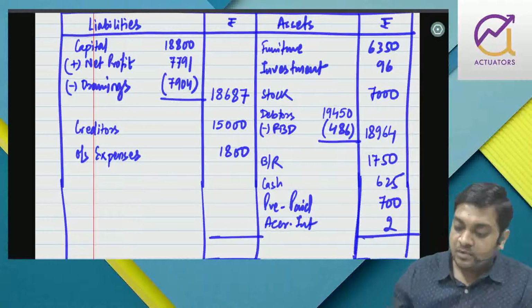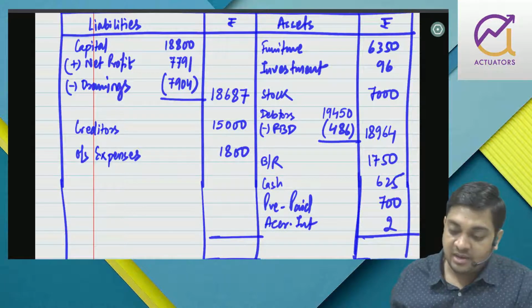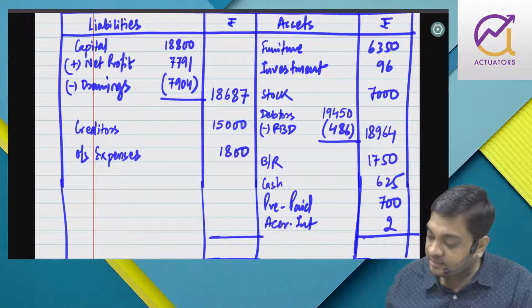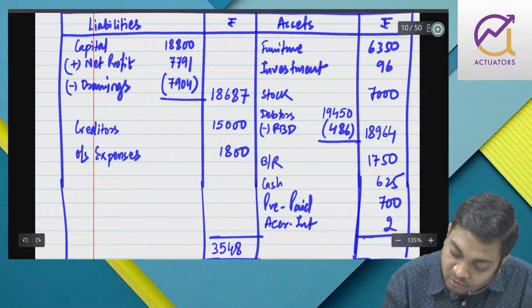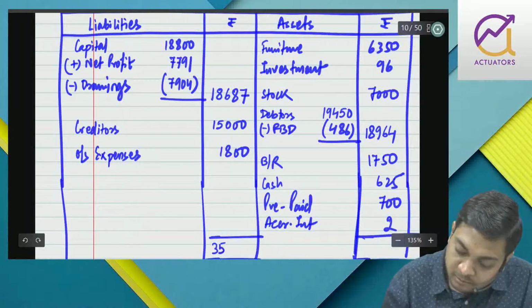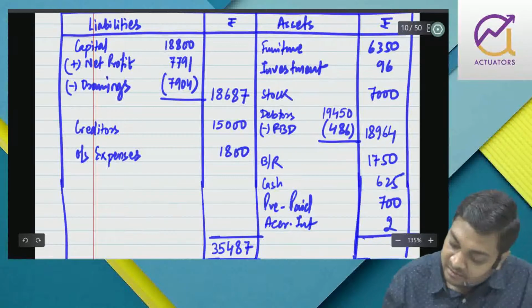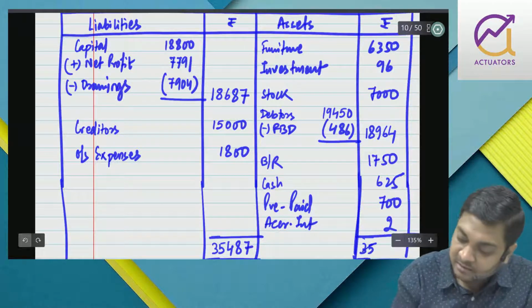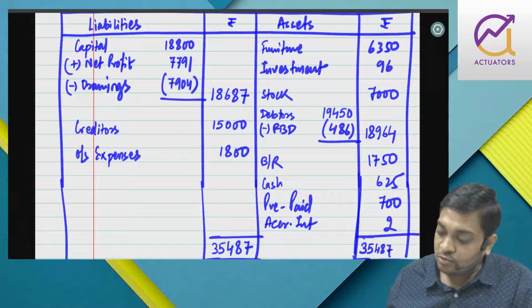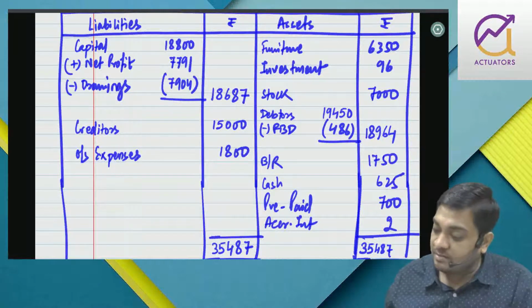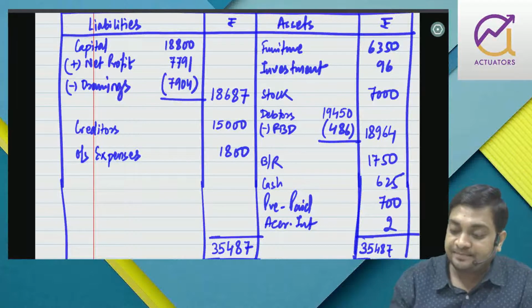Right. So 18687 plus 15,000 plus 1800, that comes to 35487. 35487 minus 2 minus 700 minus 625 minus 1750 minus 18964 minus 7000 minus 96 minus 650. So it is tallying.